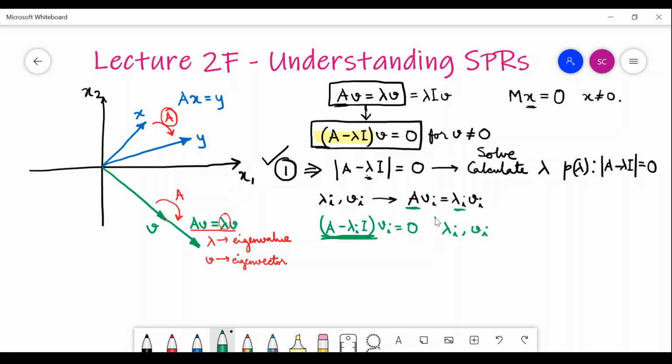So I will get every lambda i, v i pair now. It is very much calculable. You are starting with matrix A, and you had nothing else with you, but just by looking at the equations and doing some easy manipulations, you are now at a position where you will be able to calculate lambda i and v i for the matrix A. So all lambda i, v i pairs will be known to you now.